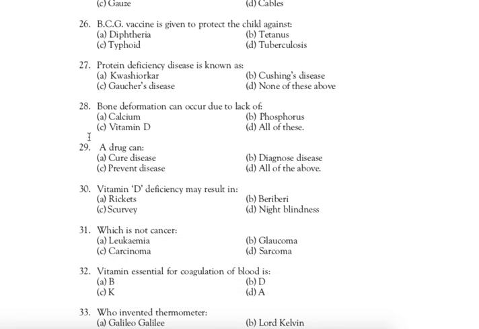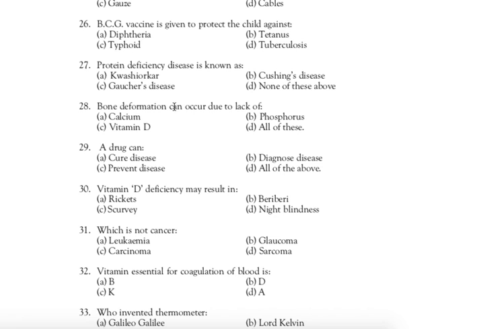Next question. Question number 27: Protein deficiency disease is known as. Correct answer is A, Kwashiorkor. Kwashiorkor is known as the protein deficiency disease. Marasmus and Kwashiorkor are the types of protein energy malnutrition.